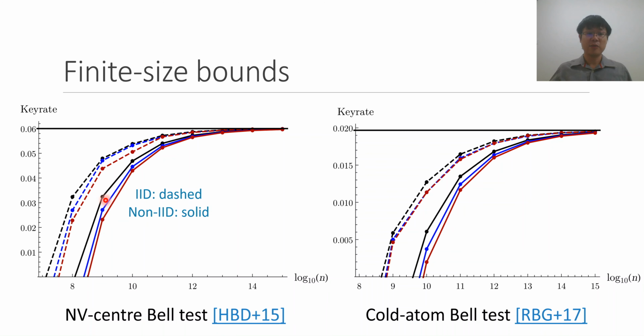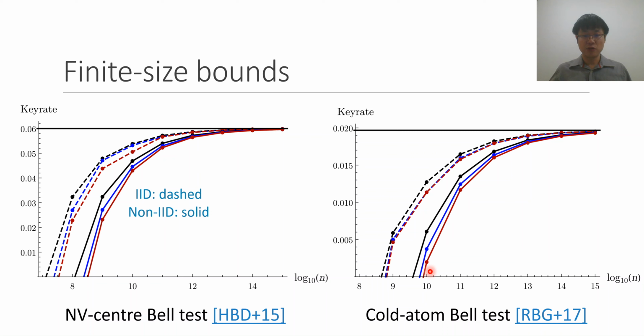The main difference that I want to focus on is that the solid lines here show the finite size key rates that we can achieve with security against non-IID attacks by the adversary. On the other hand, if we restrict the adversary to only IID attacks, we get the dashed lines over here. And we can see that there's not all that much difference between the IID and the non-IID case either, indicating that the security proof here should be fairly tight.